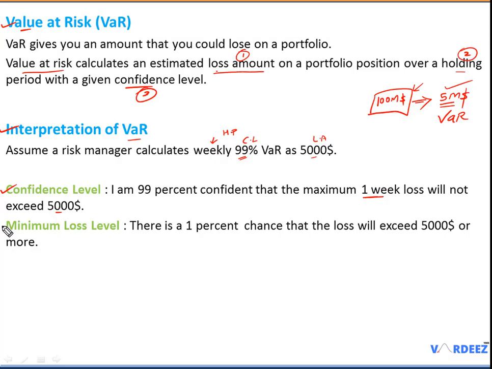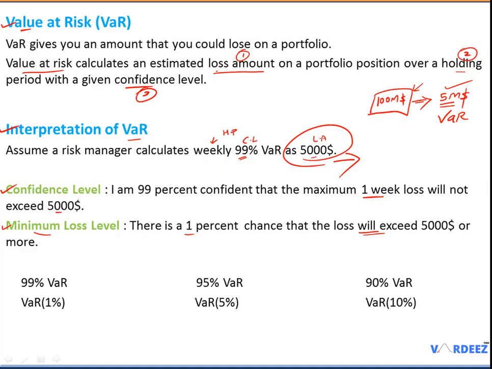Another way I can communicate is the minimum loss level. Imagine out of 100%, there is a 99% probability that this amount will not be exceeded. But what about the other 1%? That's the room for error, right? So that's what we refer to as the minimum loss level. And I can say that there's only a 1% chance that the loss will exceed $5,000 or more. So I am 99% confident this will not be exceeded, but there's a 1% chance that it can go up. Okay, so these are the 2 interpretations of value at risk.